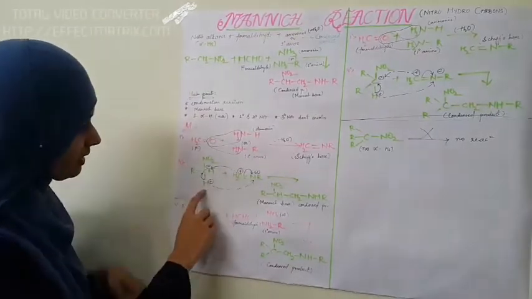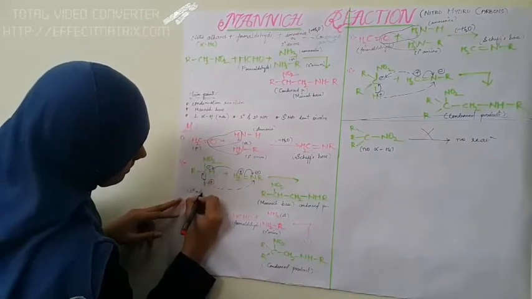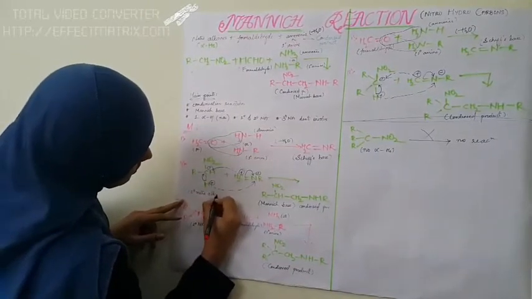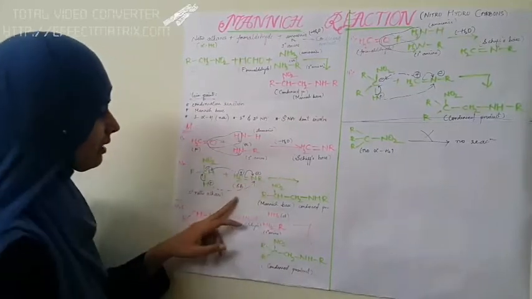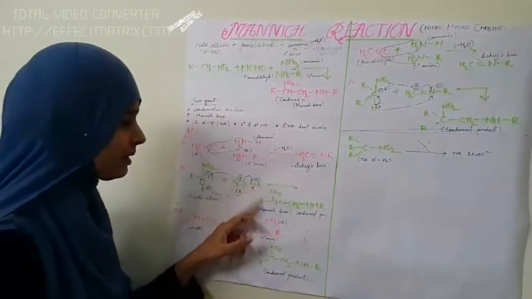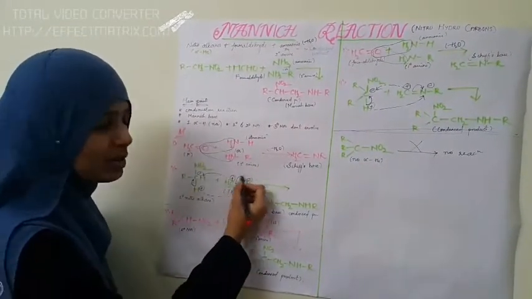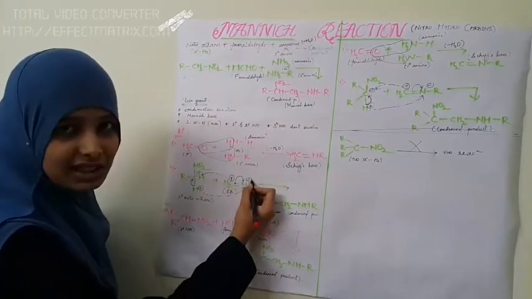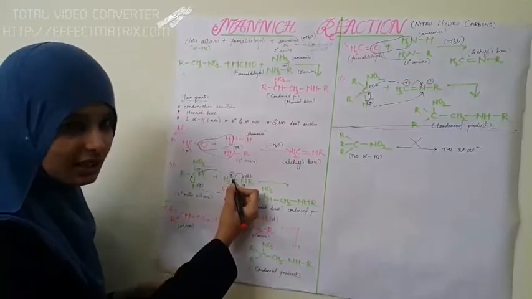Look, here this is the primary nitroalkane, and this is the Schiff base. Now, in this Schiff base, this nitrogen is a highly electronegative atom, so it attracts the bonded electrons of this carbon towards itself and hence gains a negative charge. As a result, this carbon gets a positive charge as it has lost electrons.